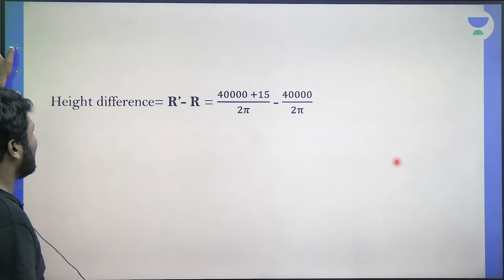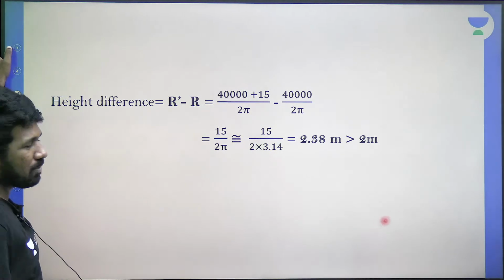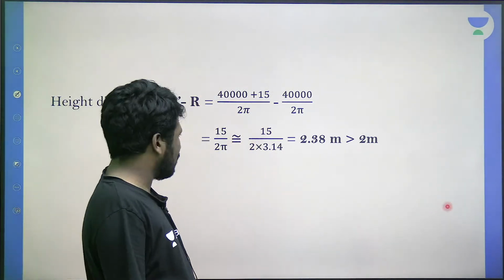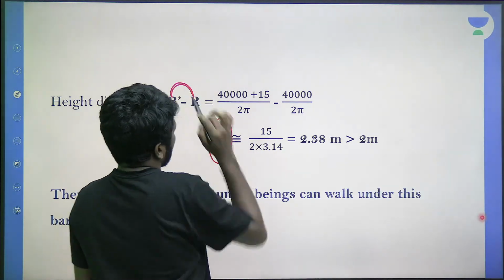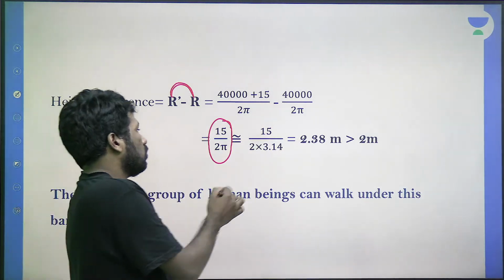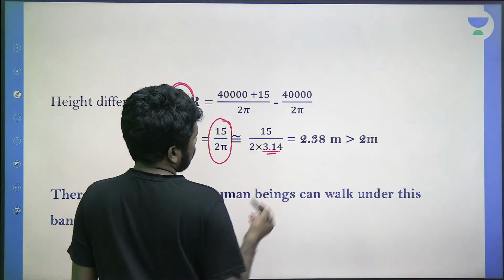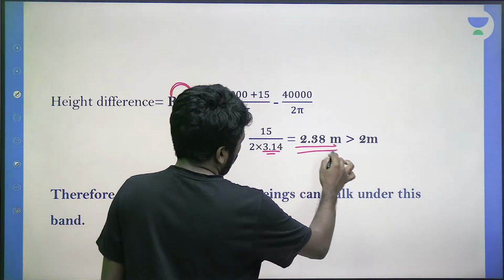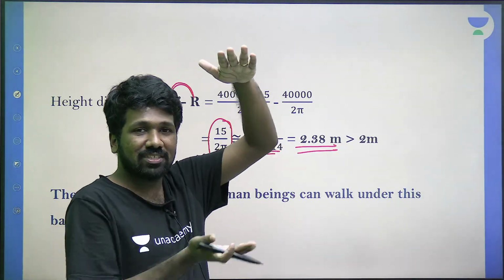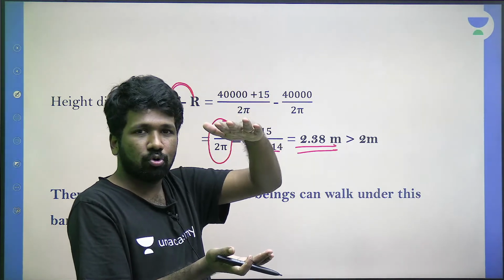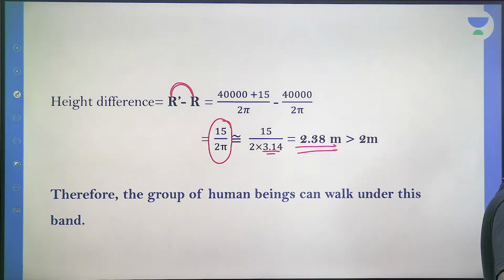Yes, 40,000 by 2 pi is common in both terms, so that will anyway cancel. So you will get 15 by 2 pi as the difference between those two radii. 15 by 2 pi is 15 by 2 into 3.14 approximately, and when you calculate it, it is 2.38 meters. That means there is a distance of 2.38 meters between the two bands. The height of a human being is a maximum of 2 meters, so definitely they can pass in between. Are you able to imagine this properly?